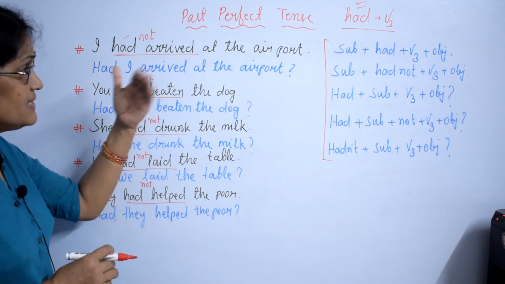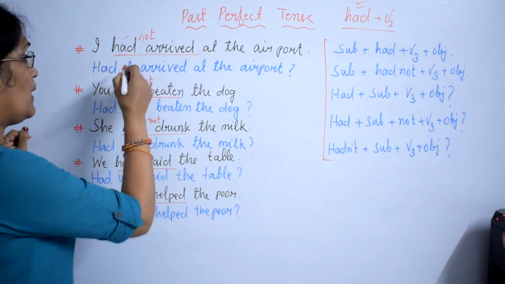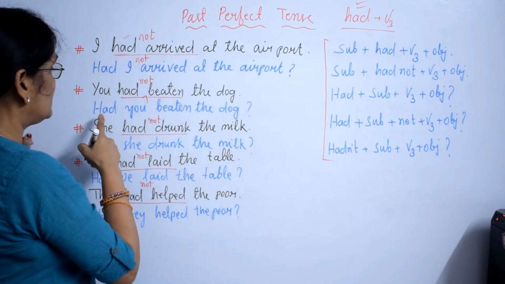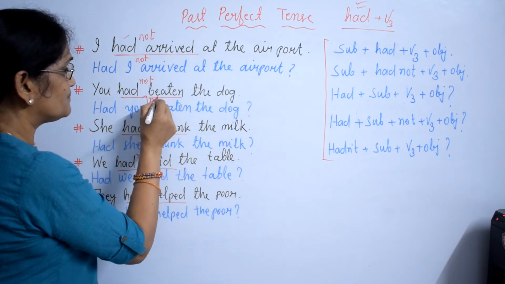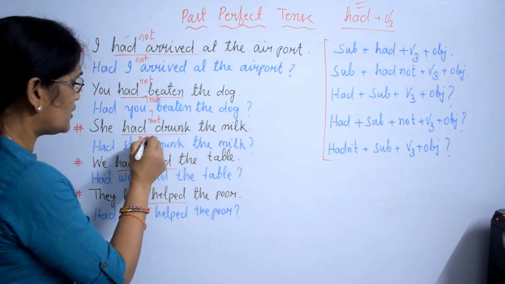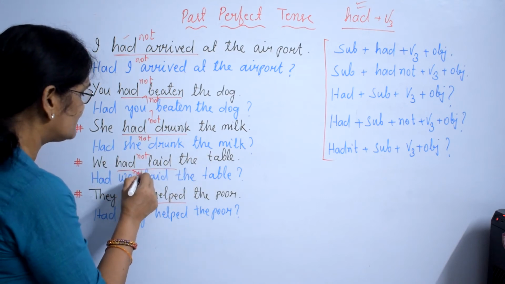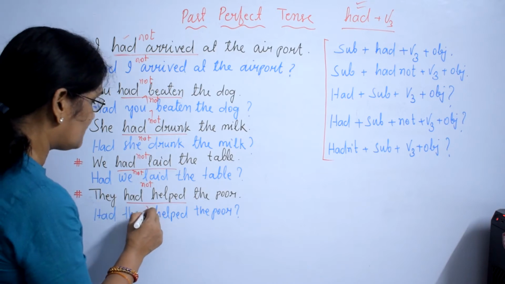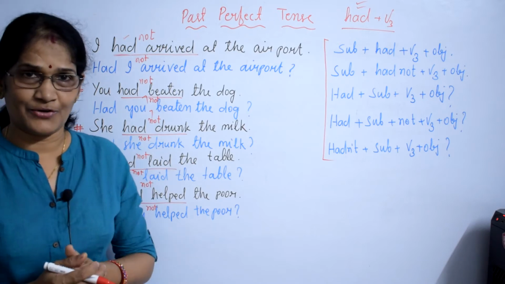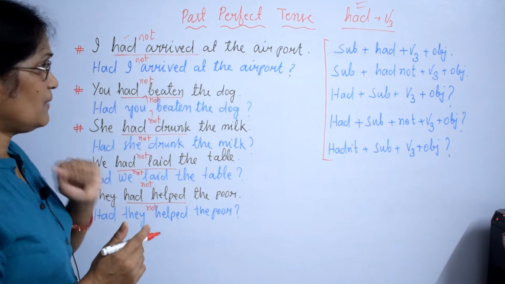Okay. Then how to change the sentence into negative interrogative? It became interrogative. You put not just after the subject. Had I not arrived at the airport? Had you not beaten the dog? Had she not drunk the milk? Had we not laid the table? Had they not helped the poor? Okay? These sentences became what? Negative interrogative.